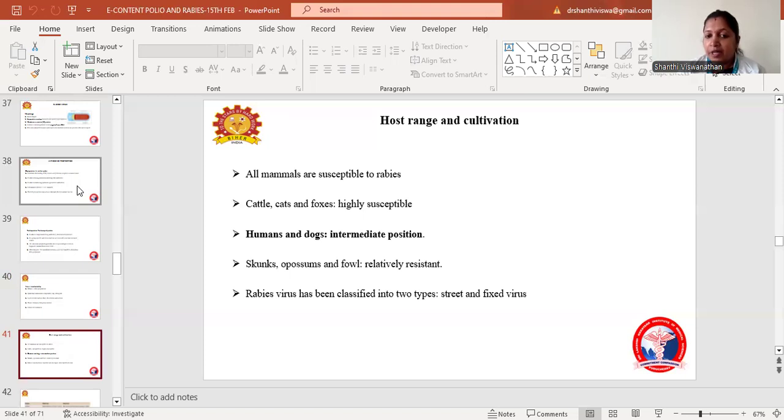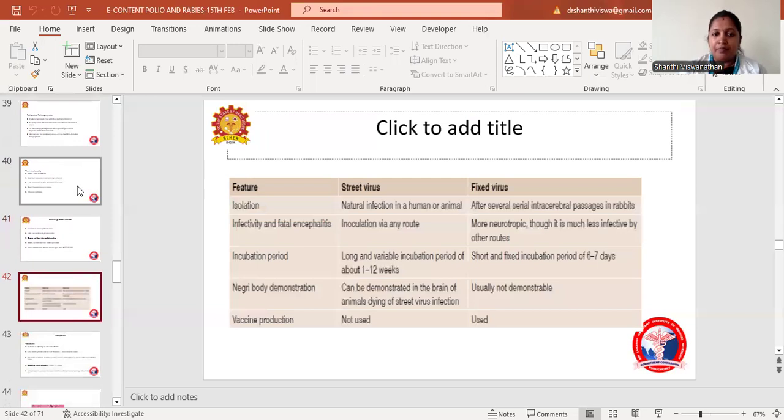Rabies virus has been classified into two types: street virus and fixed virus. This is the difference between them. First is the isolation: street virus is isolated from natural infection in humans and animals, whereas fixed virus is obtained after several serial intracerebral passages in rabbits. Regarding infectivity and fatal encephalitis, street virus causes it by inoculation by any route, whereas fixed virus is more neurotropic, though much less infective by other routes.